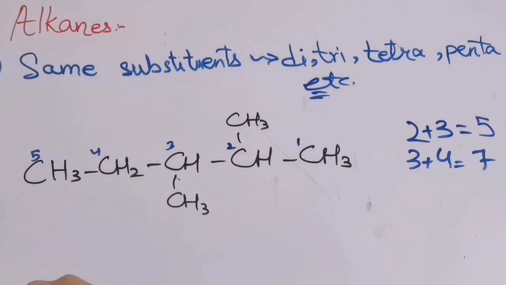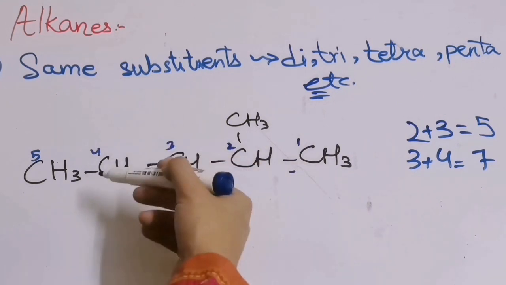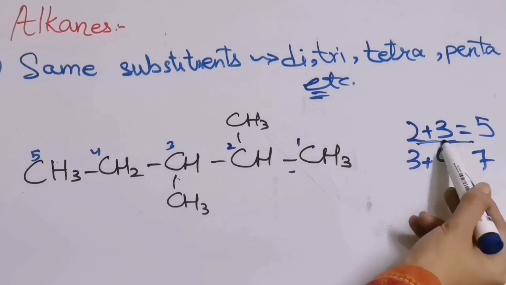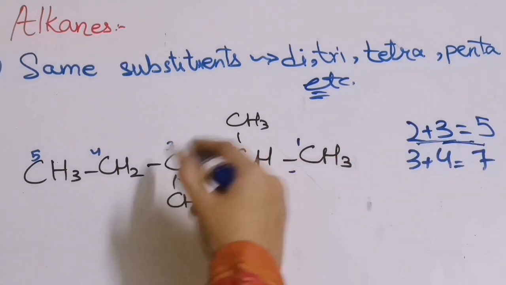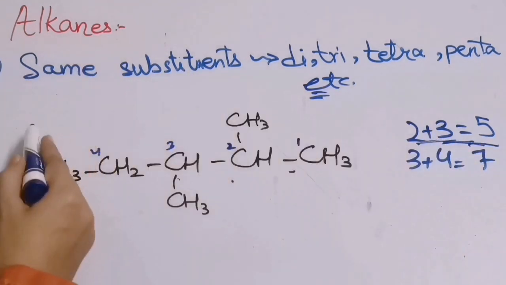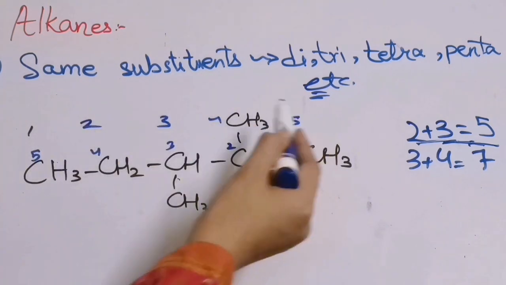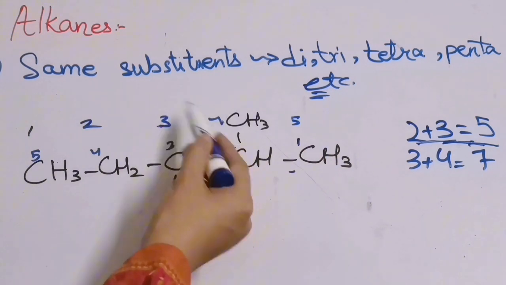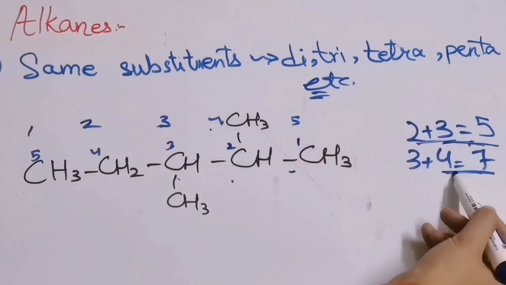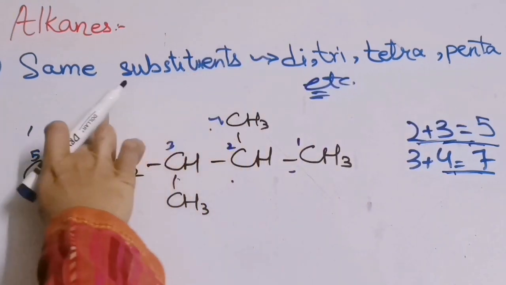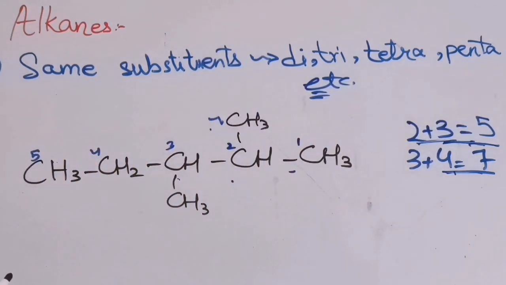Now see, in this case the same thing is happening as I discussed in the previous example. I wrote the numbering from this side, and why not on that side? Because from this side the substituents were given the smallest number. When I added 2 plus 3 it was 5, and if I give the numbers from this side 1, 2, 3, 4, 5, then the substituents were given 3 and 4, and 3 plus 4 is 7. So I gave the numbering from this side so that the substituents will get the lowest possible number.